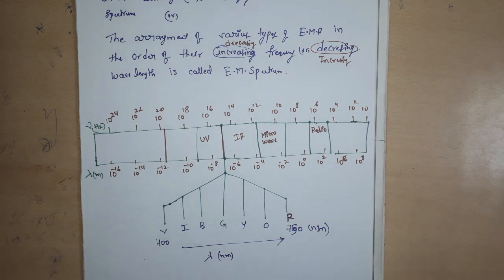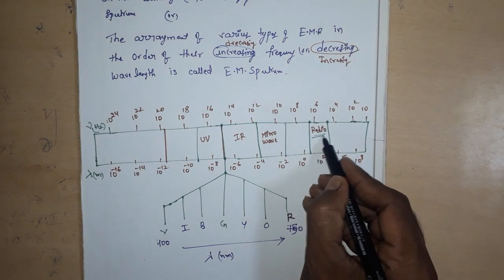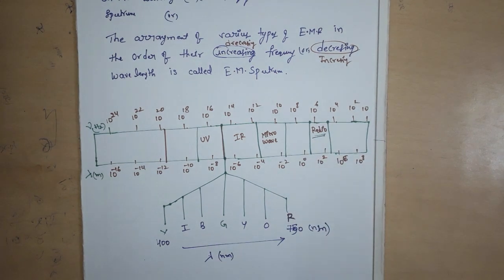So next one, different regions of the spectrum are identified by different names. Some examples: first one, the radio frequency region, around 10 to the power 6 Hz. This radio frequency region is used for broadcasting.